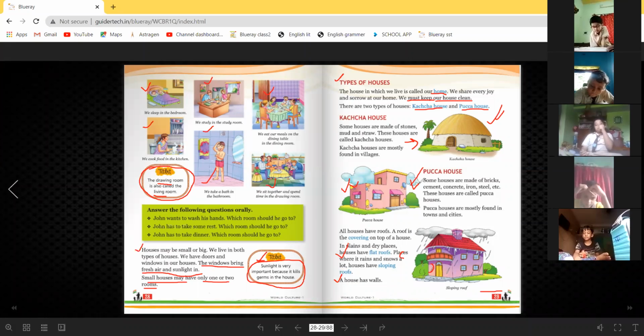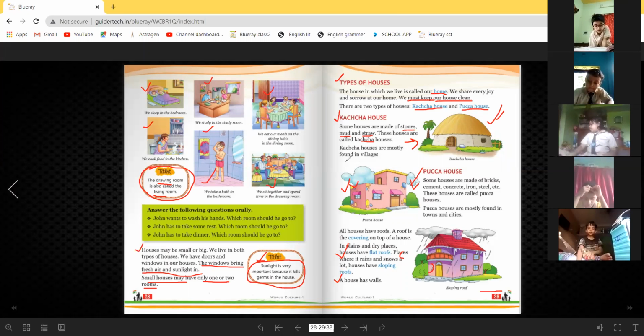Kacha means, in Bengali, kacha bari. You have to memorize this. Some houses are made of stones, mud, straw, small pipes or twigs. These houses are called kacha houses.